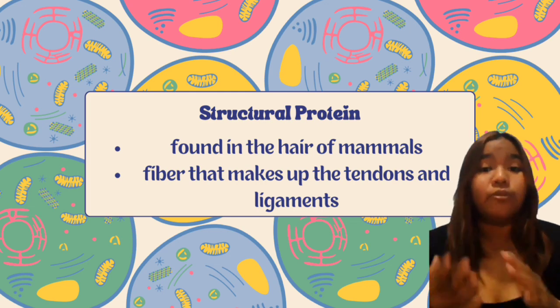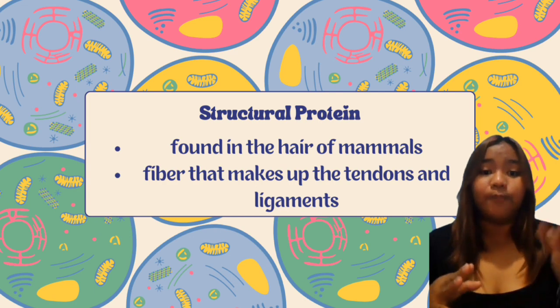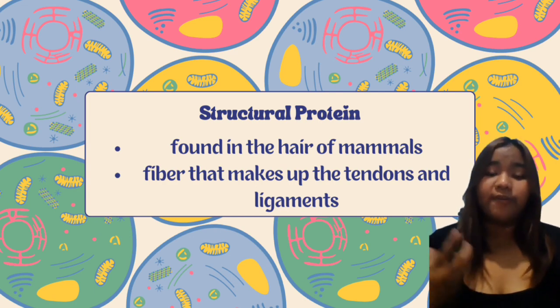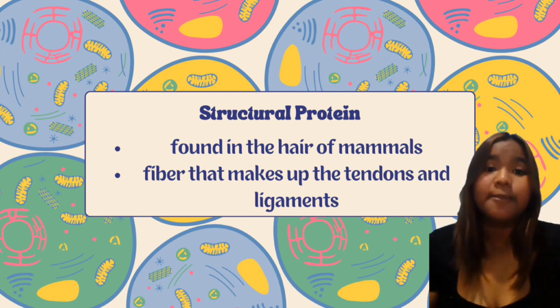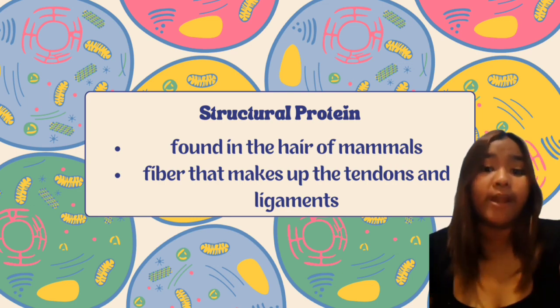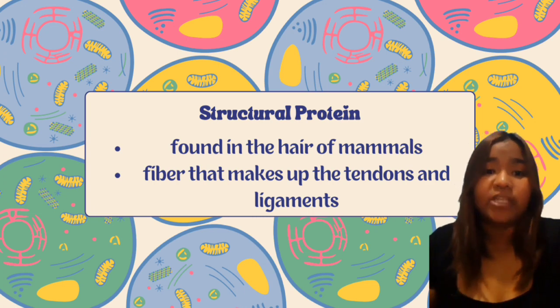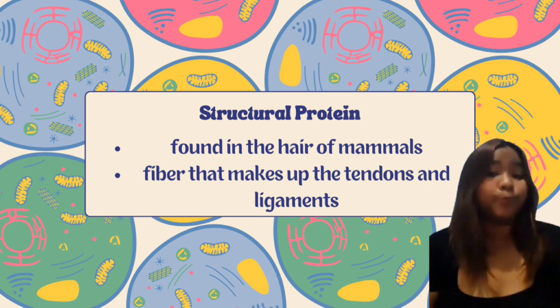Actin and tubulin, integral components of the cytoskeleton, are also vital structural proteins. Actin filaments contribute to cell shape and facilitate cellular movements, while tubulin forms microtubules that provide structural support and serve as tracks for intracellular transport.